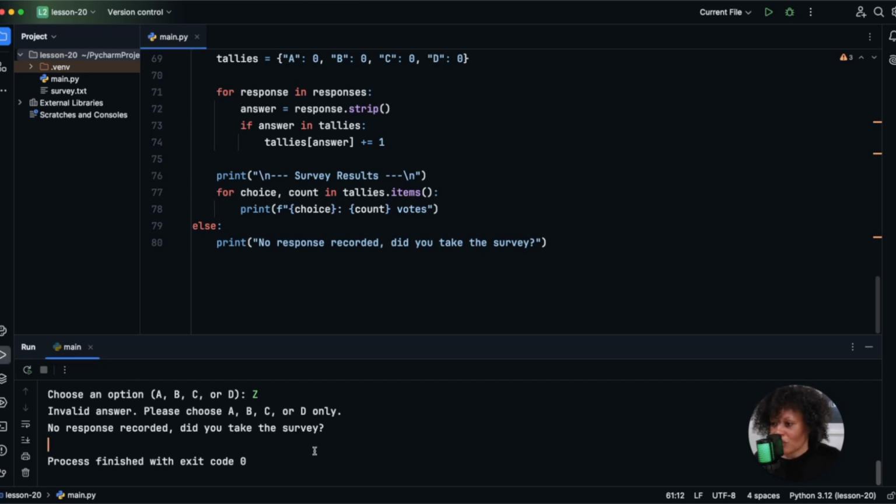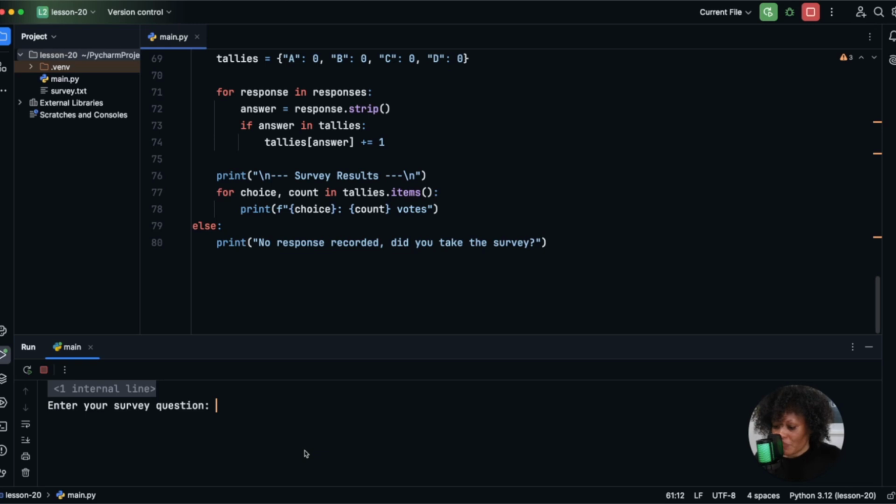All right. So let's try it one more time, and let's just make sure it works correctly when it's going down the happy path. Okay, and so what we're doing right here, this is how it goes. This is how it works when you are building programs. So I'm going to run the program again. Now this should work correctly. Do you like Python? Okay, yes, no, kinda, not sure.